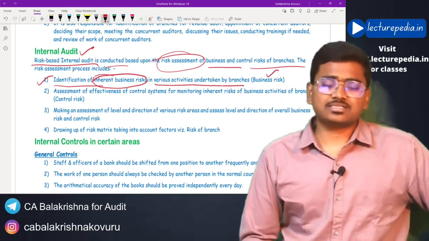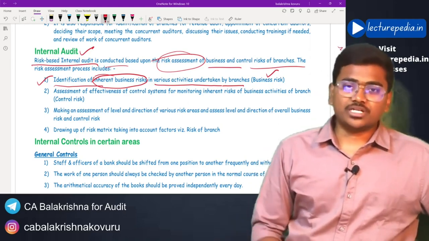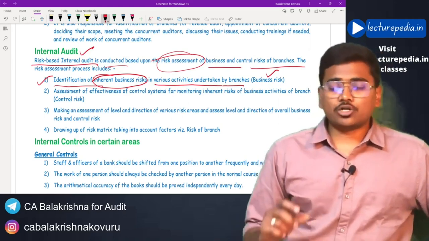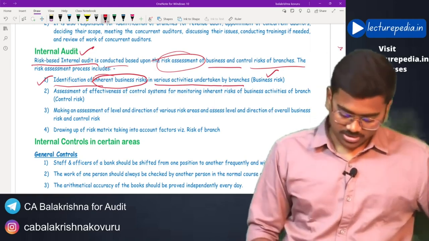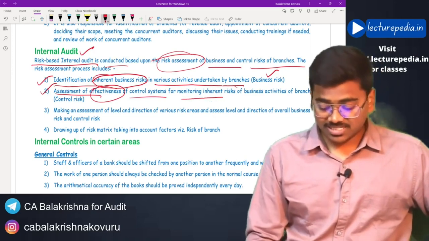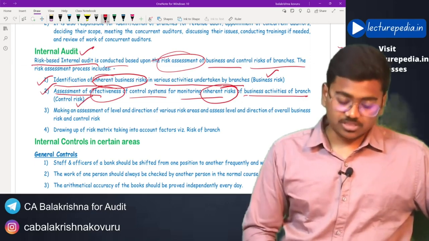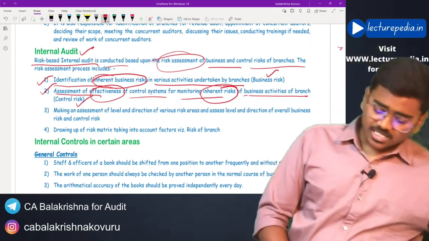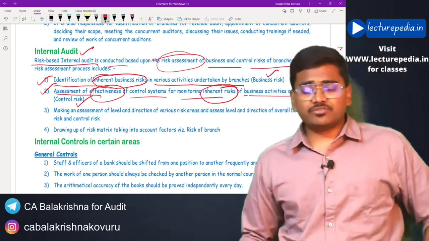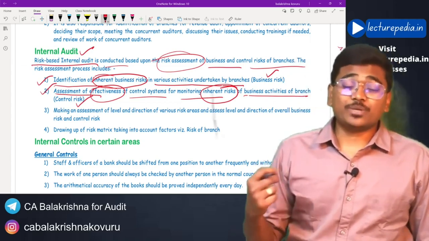Once inherent risk is identified, the auditor will see how controls are operating in those areas. By this, the auditor will come to know about control risk. So this is the assessment of effectiveness of control systems for monitoring inherent risk of business activities of the branch. This is control risk. With the help of inherent risk and control risk, the auditor will determine the risk of material misstatement.